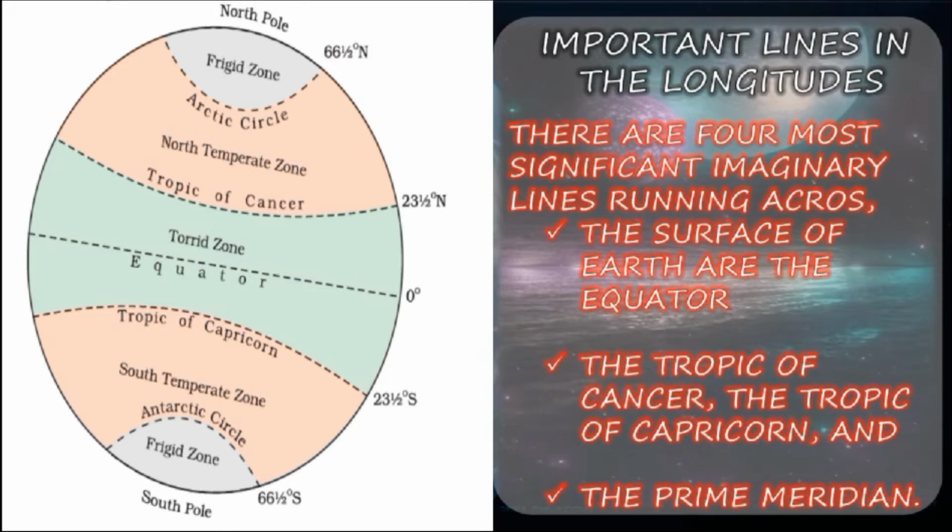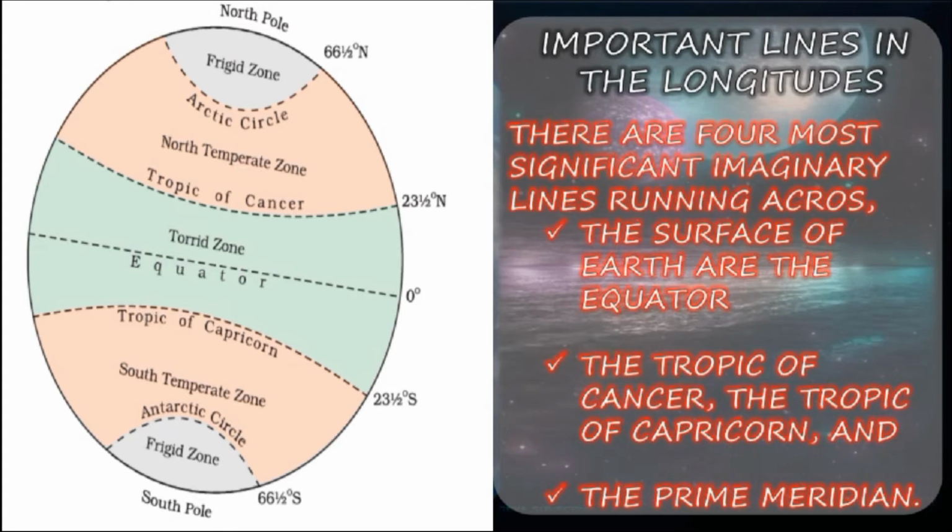Before we see the difference between longitude and latitude, we shall see the overall picture of latitude and longitude. Clear? They are horizontal and vertical lines on the globe, right? The horizontal lines drawn from east to west are called latitude. Kindly note, my dear children, the horizontal lines drawn from east to west are called latitude. The vertical lines drawn from north to south are called longitude. The longest latitude is called the equator. The latitude and the longitude are imaginary lines.